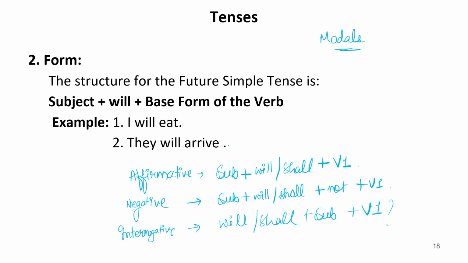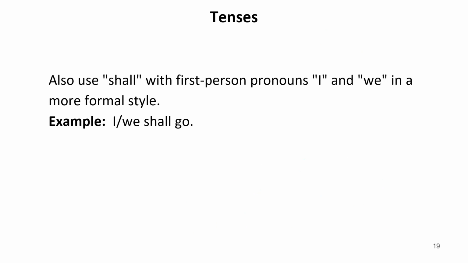Now, one more thing. The question arises in our mind that where to use will and where to use shall. So, with first person like I and we use shall.